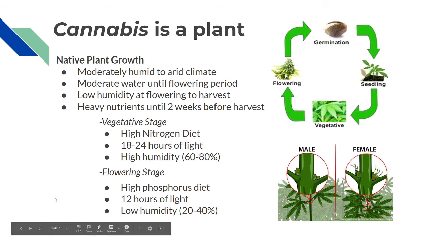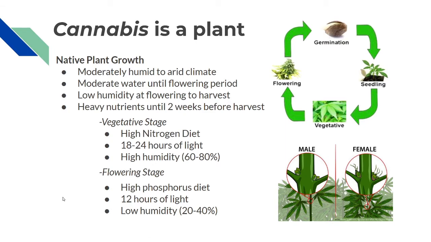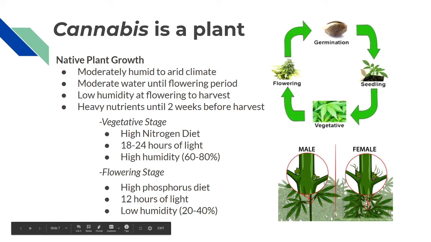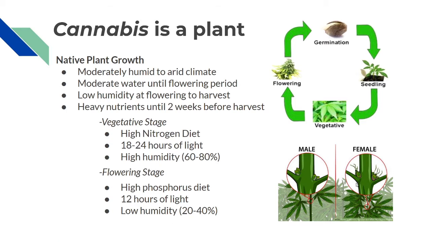Cannabis is often called a weed because it can tolerate a range of mild equatorial climates. Naturally, cannabis germinates in the spring as an annual, and it grows throughout the summer in its vegetative stage. And then come the fall, with the dryness and a decrease in light, it begins to bloom. You can see here the difference between a male flower, which looks more like a pod, and a female flower, which begins to grow hairs.